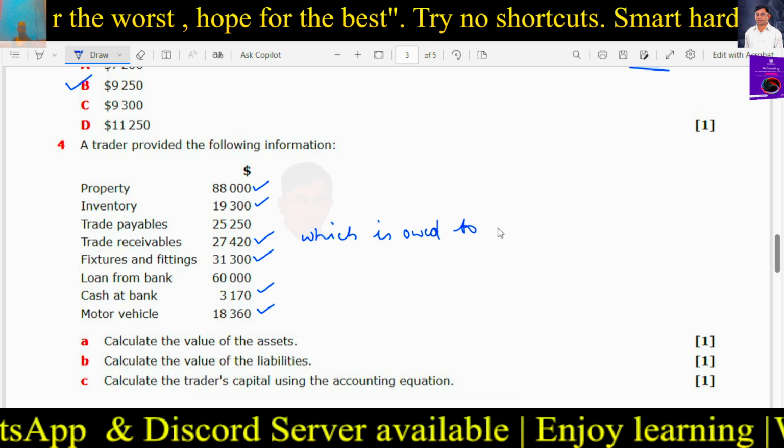So fixtures and fittings 31,300, cash at bank 3,170, motor vehicle. So you have to add all this. So 88,000 plus 19,300.